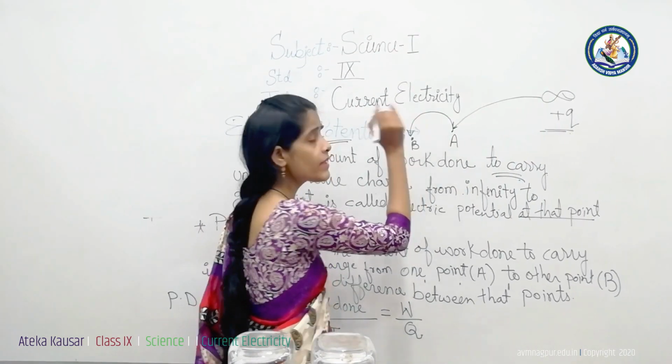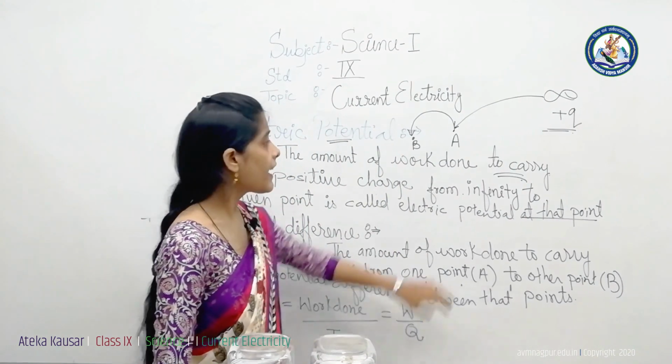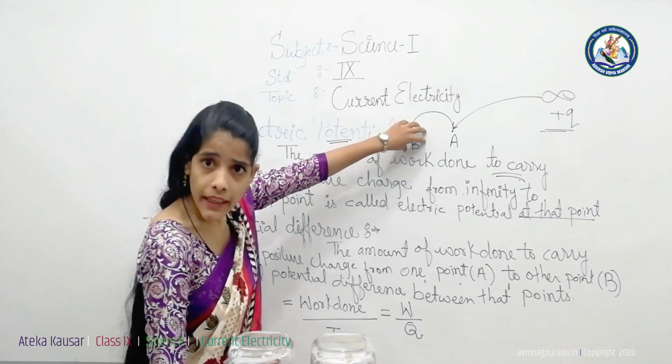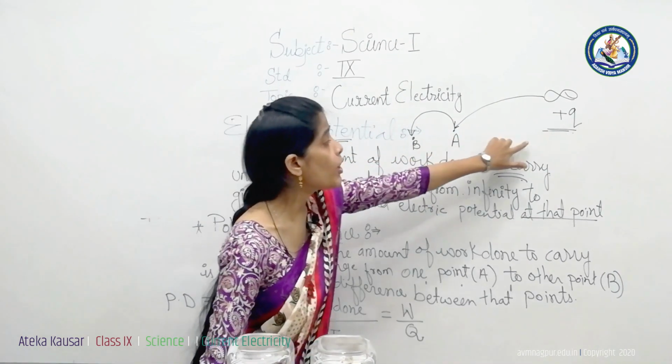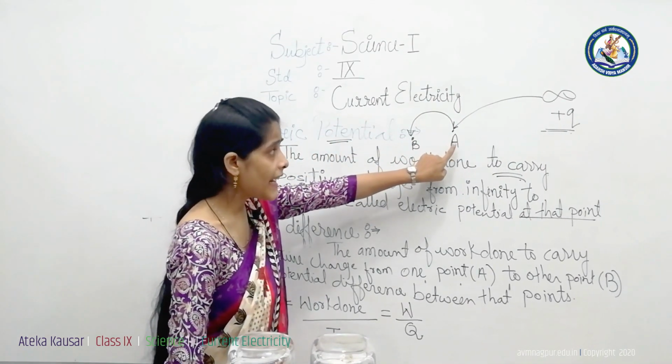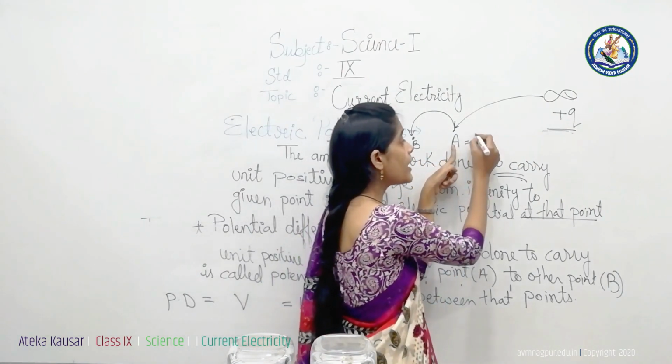Again I have to perform some kind of work, and again the energy is stored at that point B. Hence the work done to carry a unit positive charge to point A is called the potential.